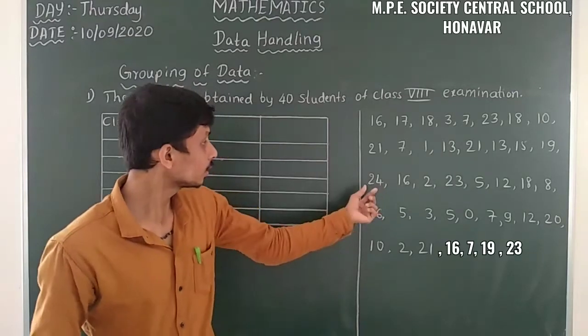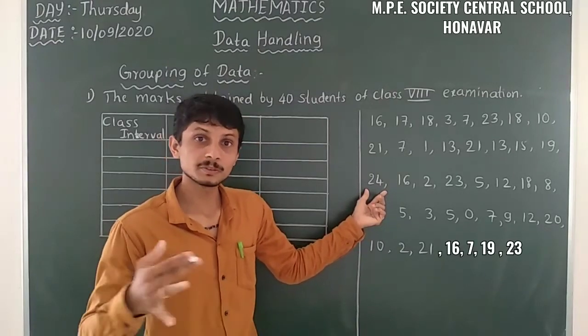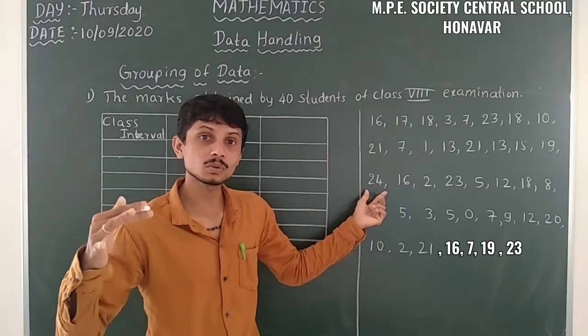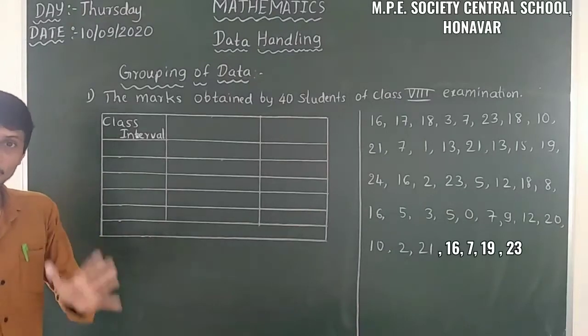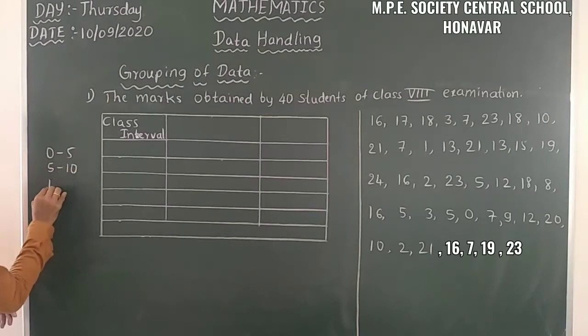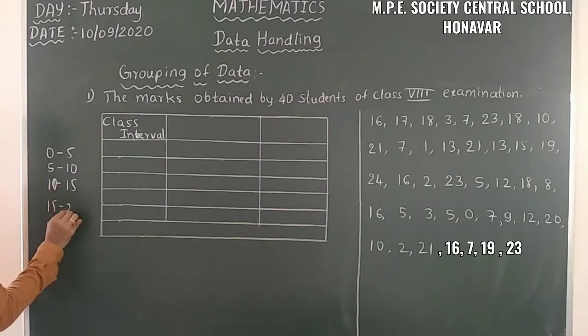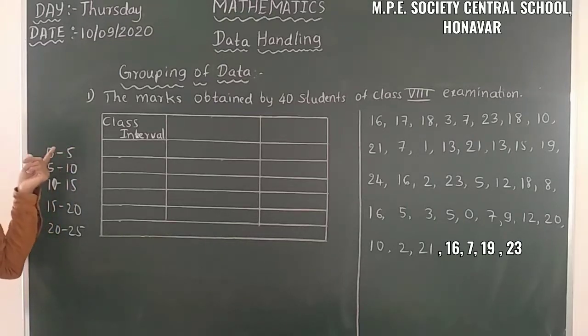But here 24 is the highest term. If it is 25, we can take 0 to 5, 5 to 10, likewise. Just be aware that when we take 0 to 5, 5 to 10, 10 to 15, 15 to 20, 20 to 25, we must be aware that we didn't take that 5. So here we can't take 5 in this interval.